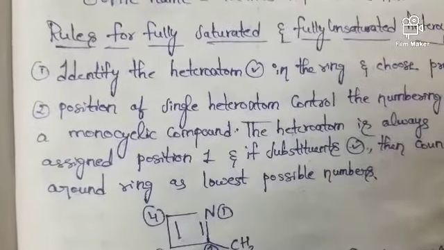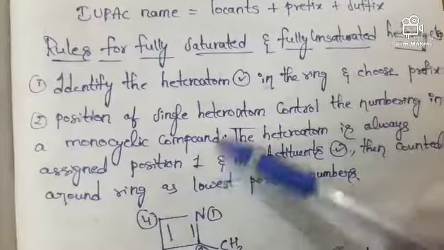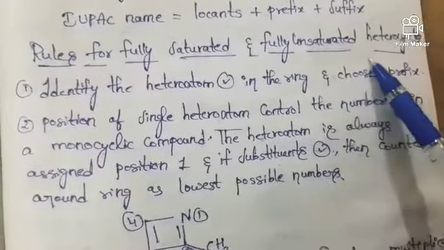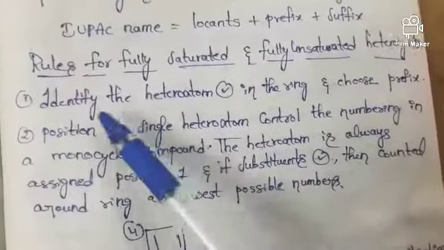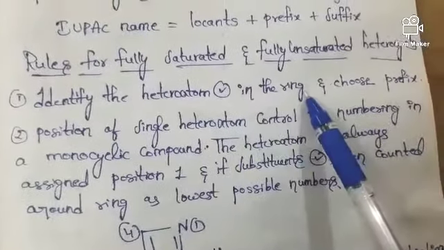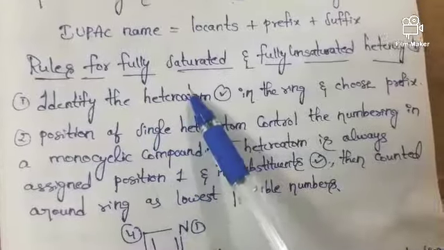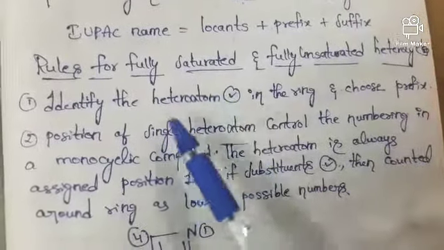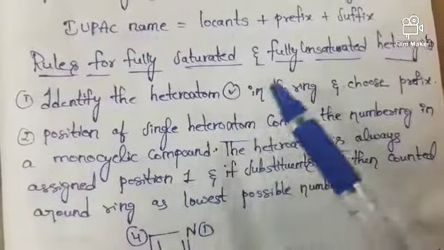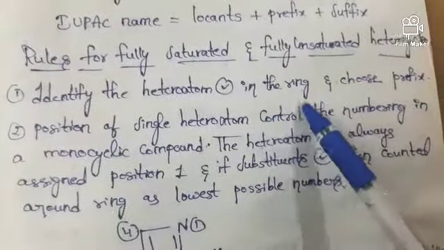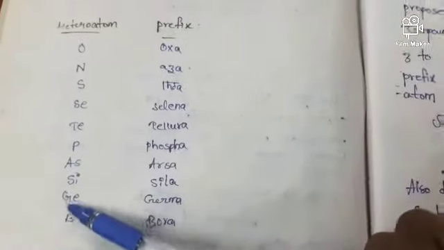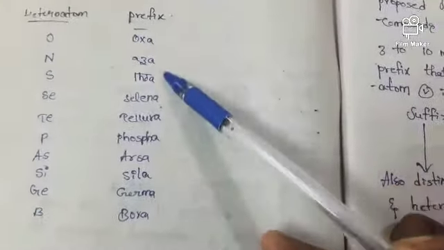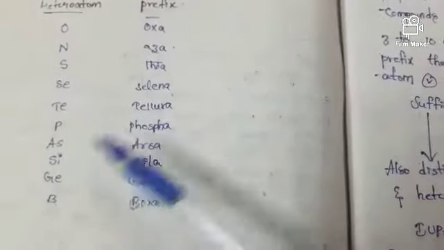Now let's enter into the rules for fully saturated and fully unsaturated heterocycles. This is the first rule: identify the heteroatom present in the ring and choose the prefix. First of all we have to identify the heteroatom present in the ring, and we should give the prefix to that particular heteroatom.